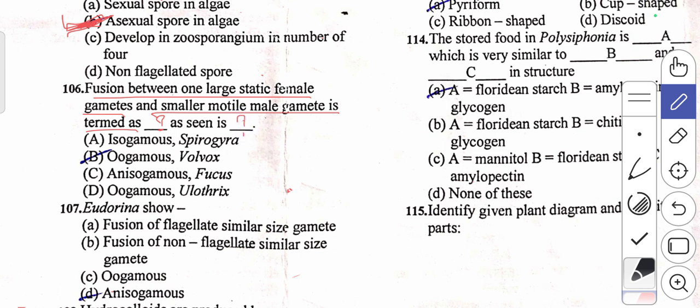So as you already know, the sexual reproduction in case of the algae, the fusion between the one large female gamete with small motile gamete. This one will be non-motile, whereas male gamete, it will be considered as a motile gamete.